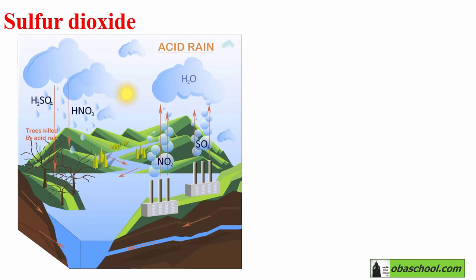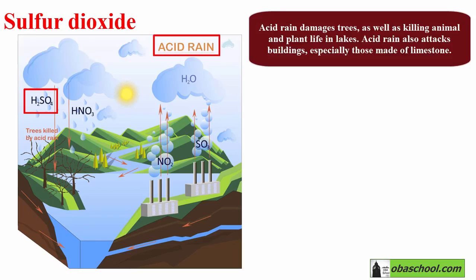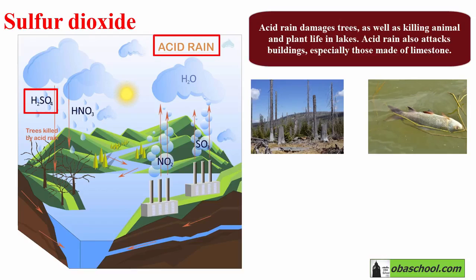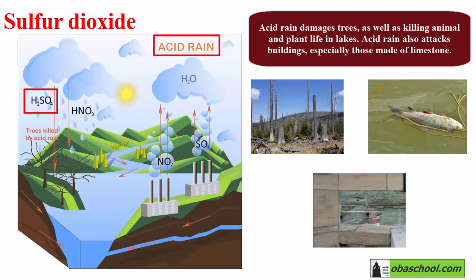Sulfur dioxide actually is bad for the environment because it will cause acid rain. Acid rain will damage trees and it will kill animals and plant life in lakes. Moreover, acid rain is also bad for buildings, especially those which are made of limestone and metal structures.